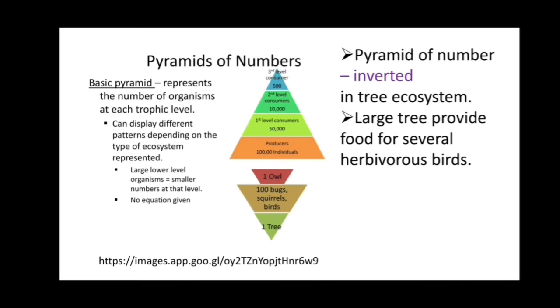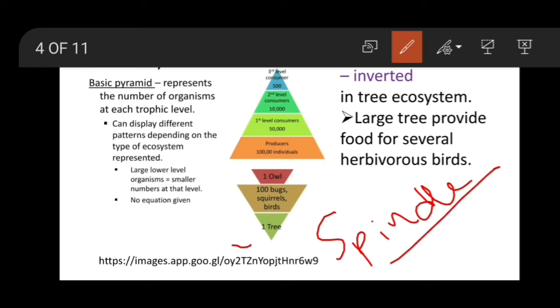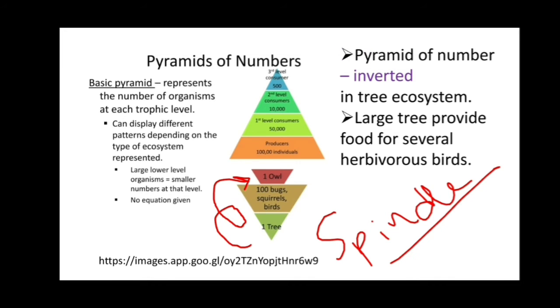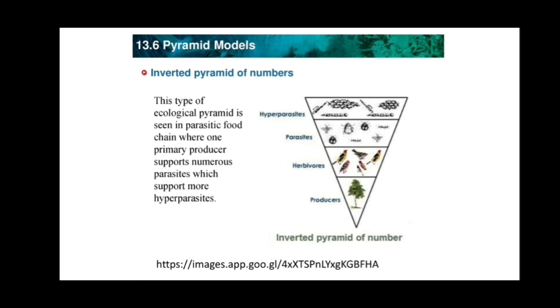So here you can see this pyramid. This pyramid is a spindle shaped pyramid. One tree provides food for more than one bird, and on that, one owl feeds. So the shape is spindle shape, with producer, herbivore and carnivore. The example is a tree.